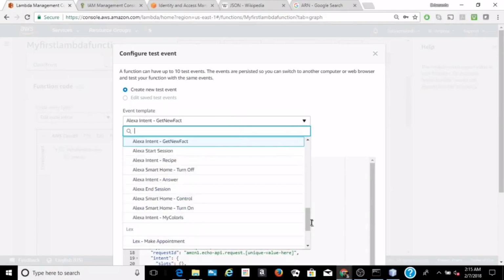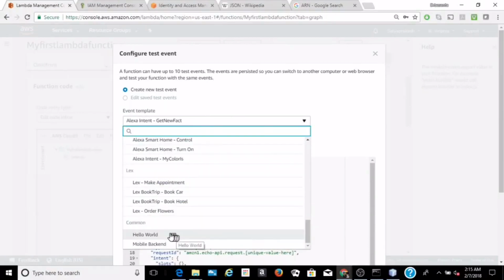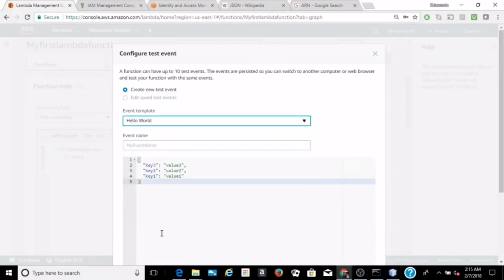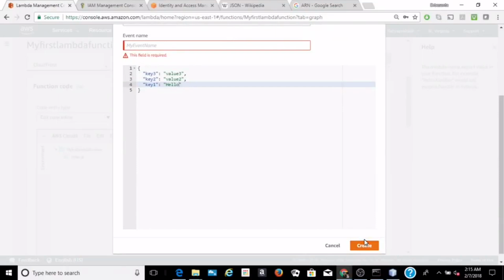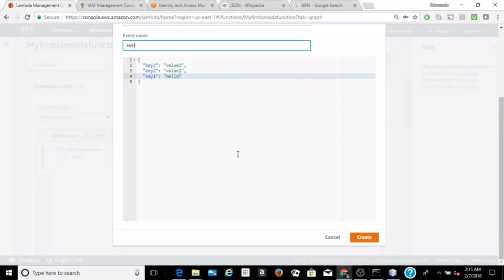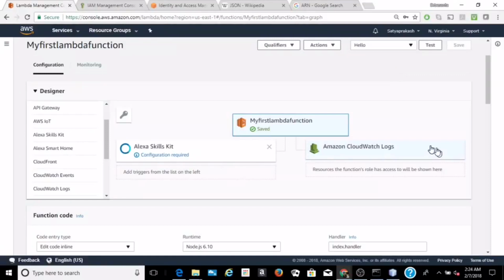As this is a basic function, we'll select hello world and pass the value 1 as hello world or hello. Then click on create. Give an event name, hello. Create. Now click on test.